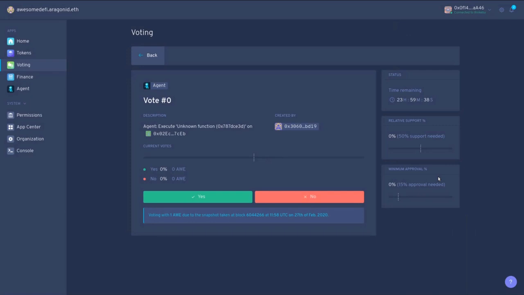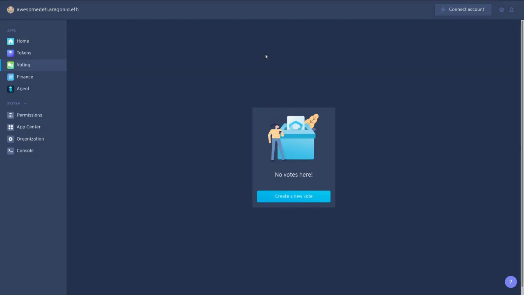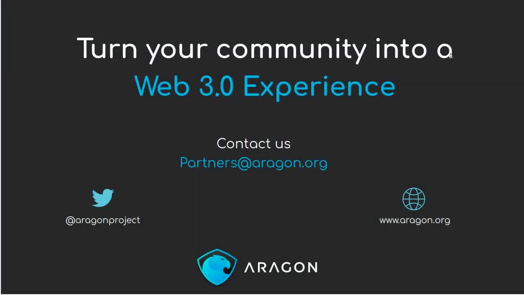Fantastic. As soon as this is mined, the fee for our protocol should change from 1 to 2, and we can see it has done so. So just to quickly review what we've done: we've deployed a contract with a single owner, we've changed the owner to a DAO, and then we're using this DAO to configure the parameters of the protocol. At the moment, there's just me in the DAO, but I could onboard some more token holders. This could be the core development team at the beginning.